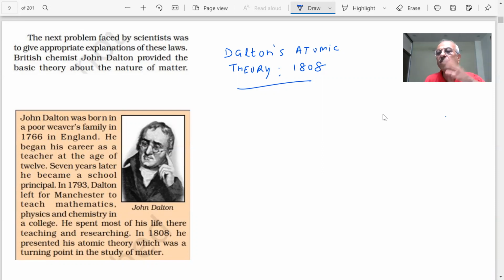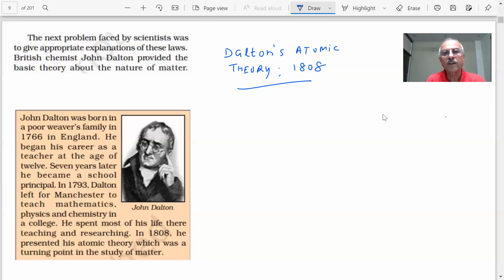Up to now, you are seeing different types of matter around you, and these are made up of tiny particles, which Dalton said are atoms, and he said these atoms are indivisible. These particles cannot be further subdivided, at that time, in 1808. So that is important. And what is Dalton's atomic theory? The postulates of this theory have been given.